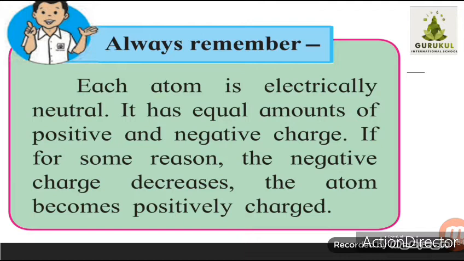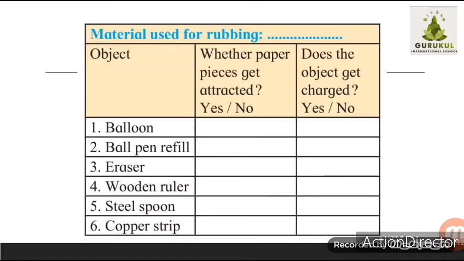Always remember that each atom is electrically neutral and it has equal amounts of positive and negative charge. If for some reason the negative charge decreases, the atom becomes positively charged. Now in this lesson many experiments have been given. As much as possible we can conduct those experiments and draw the conclusions.